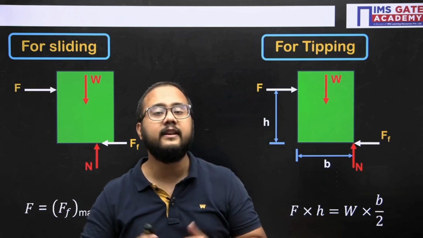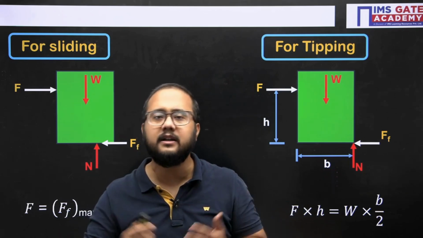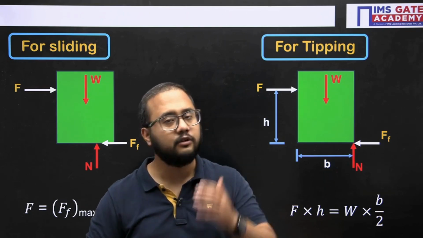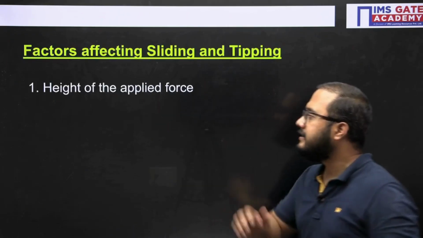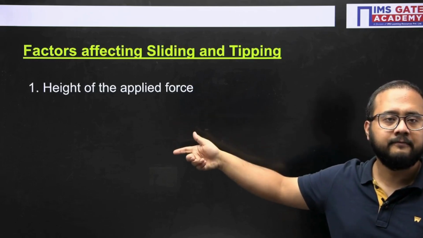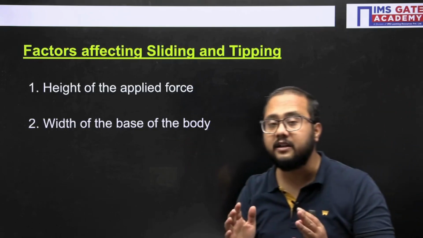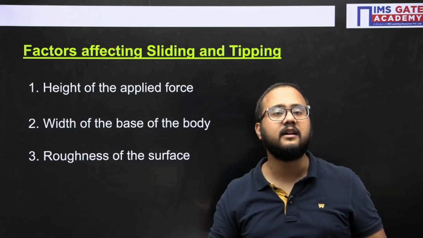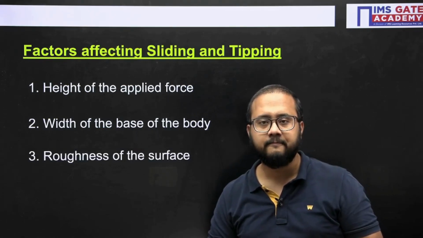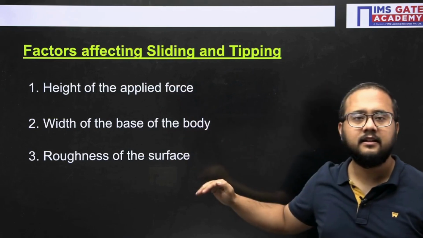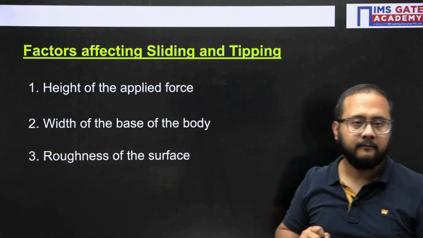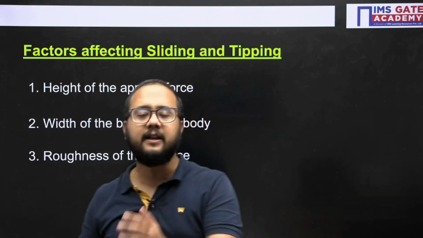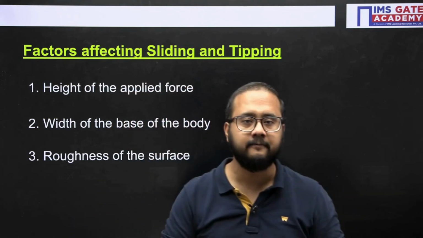Okay. Now, next question is, sir, what are the parameters on which sliding and tipping depend? Right. The first parameter here is the height of the applied force. Second parameter, the width of the base of the body. And the third one is the roughness of the surface. On these three parameters, sliding and tipping will depend. I hope you got an idea how to decide which will occur first, sliding or tipping.